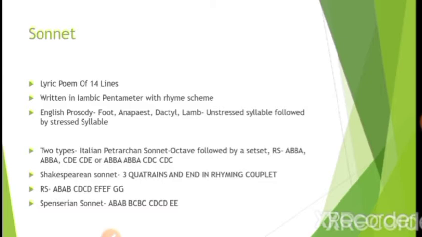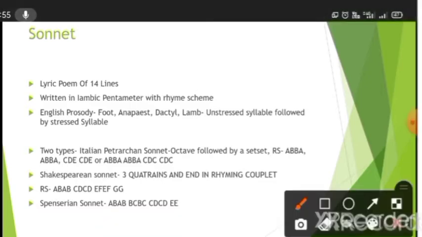Yes, we have discussed English prosody at that time. I'm not going into it. Let's just quickly revise what is important for us, that is the Shakespearean sonnet. The Shakespearean sonnet has a rhyme scheme: there are 3 quatrains, and these 3 quatrains end in a rhyming couplet.